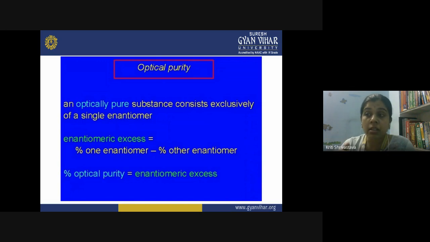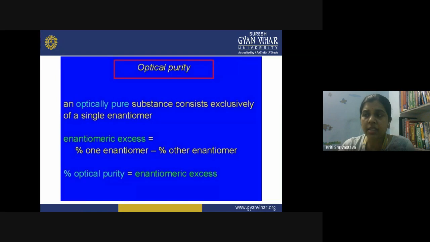But it is possible that your D form is in 70% amount and L form is in 30% amount. So when you pass the light through this sample, the overall rotation will be in the right direction. Then it is possible that the L form is greater in quantity than the D form. So what will happen? You will see an overall rotation in the left direction.